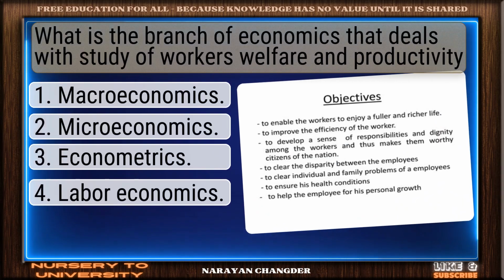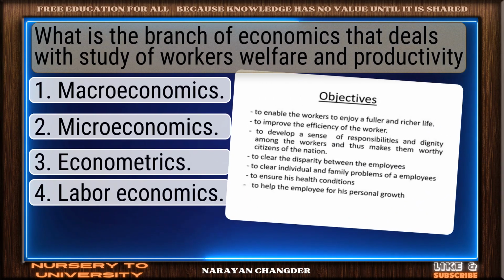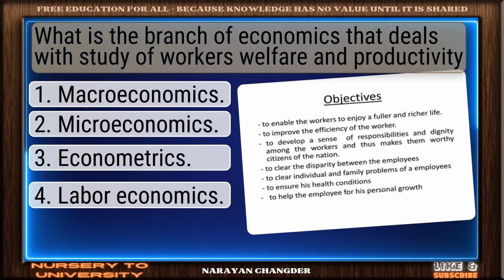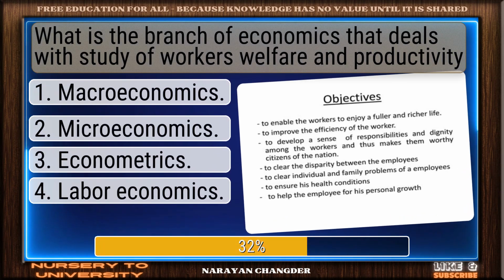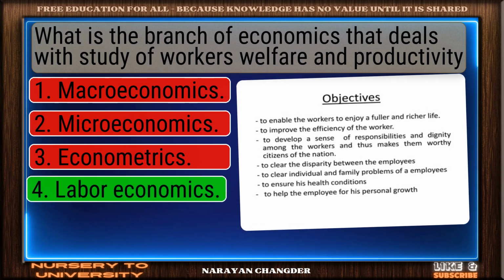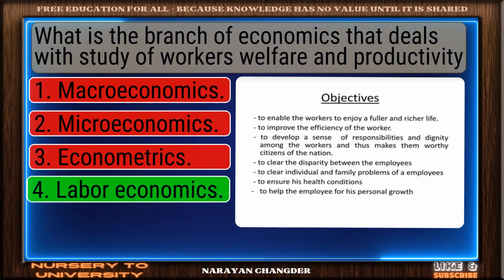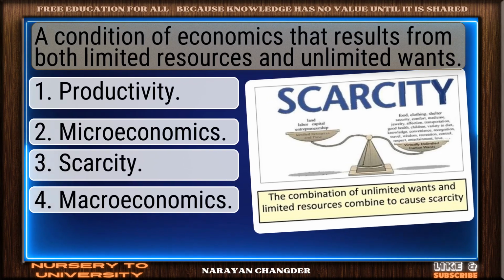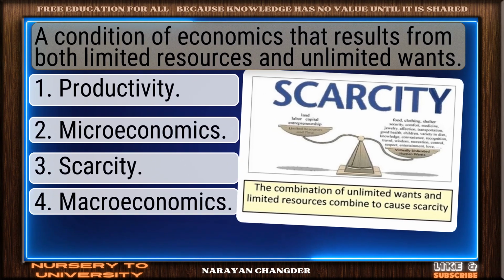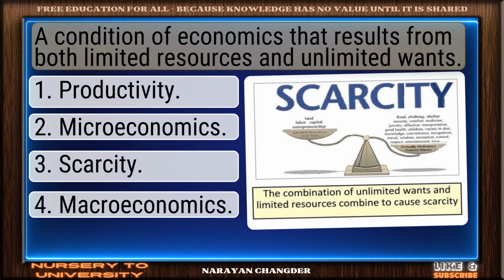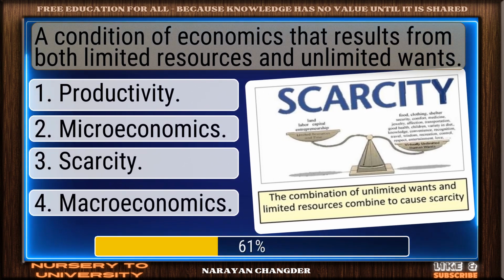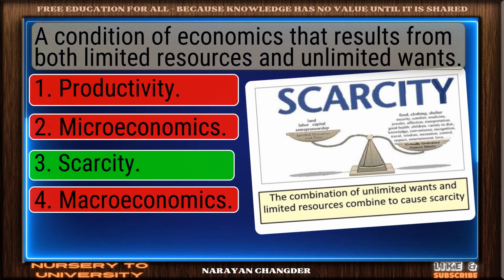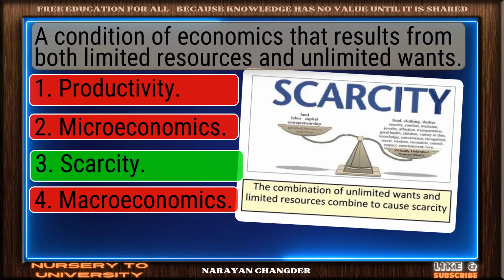What is the branch of economics that deals with the study of workers' welfare and productivity? Perfect. Labor economics is the correct choice. A condition of economics that results from both limited resources and unlimited wants. Nicely done. Scarcity is a solid answer.